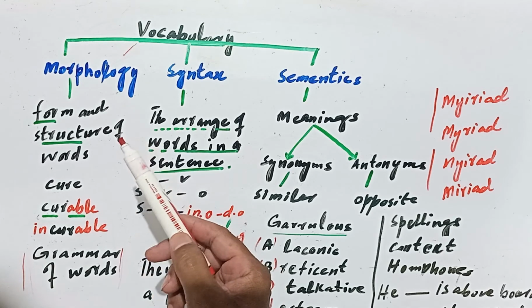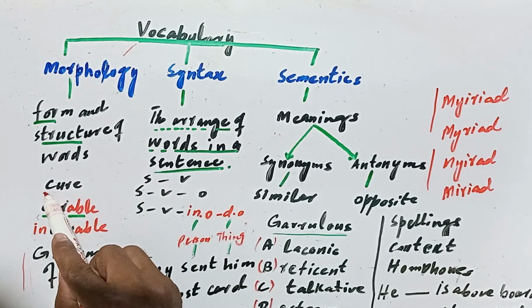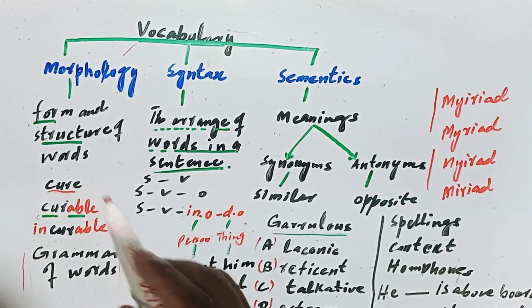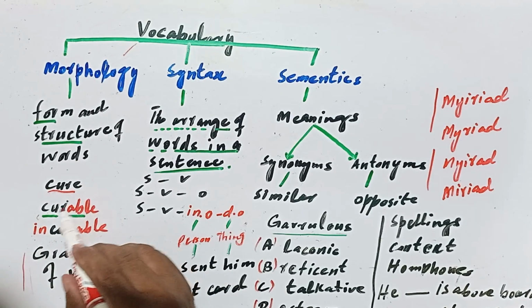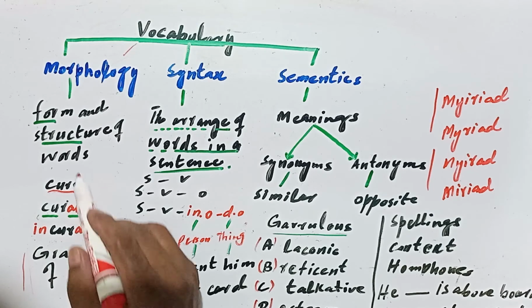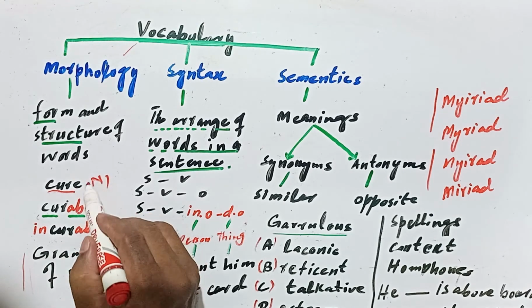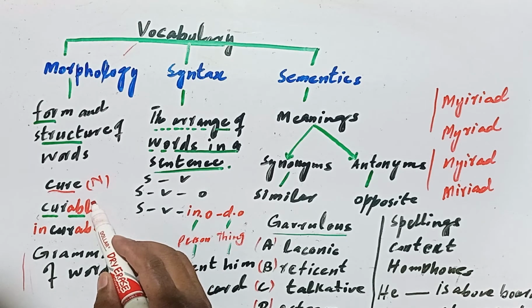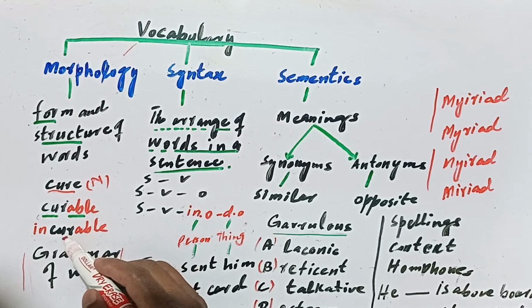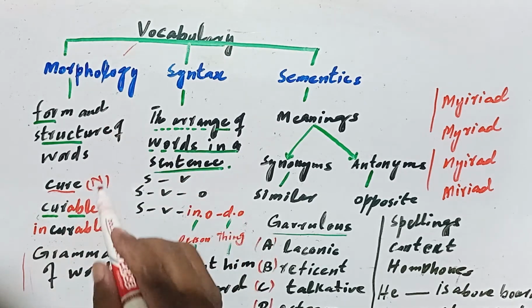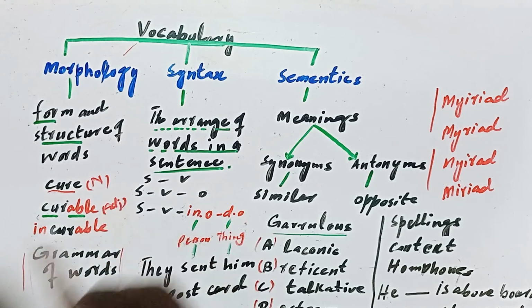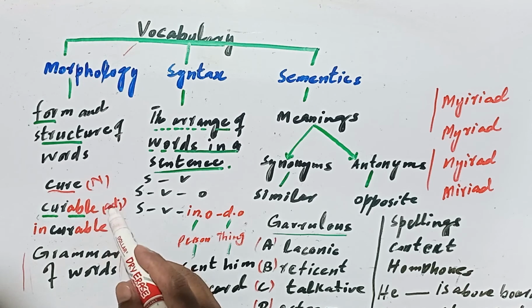For example, let's take the word cure. Here is the word. If we add a suffix to it, it will become curable. Cure is a noun here, and we can change the grammar of this word by adding the suffix able. Curable means that the disease is curable. It was a noun, now it has become an adjective. In this way, we can change the grammar of a word and the meaning of the word by adding a suffix